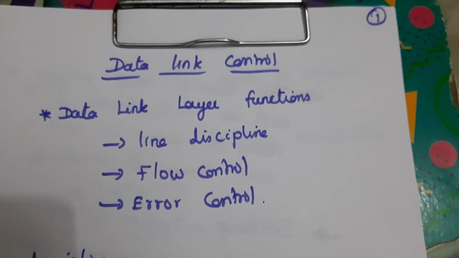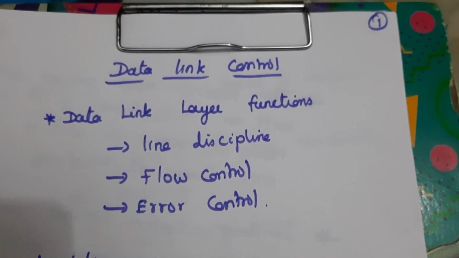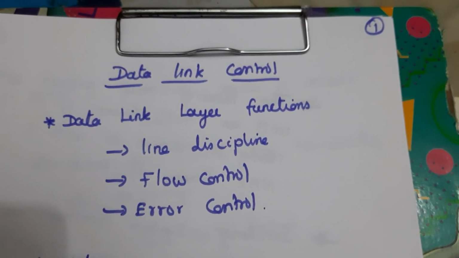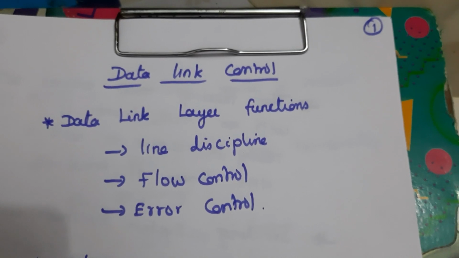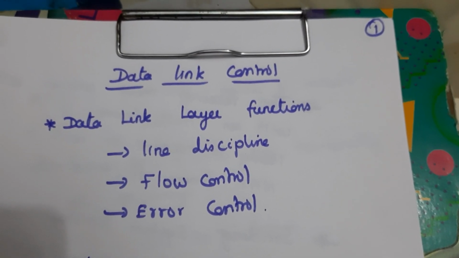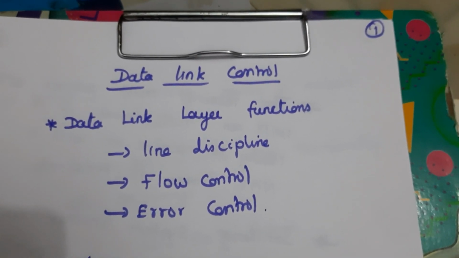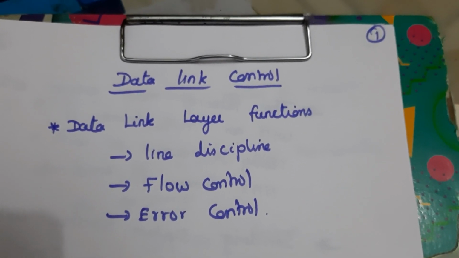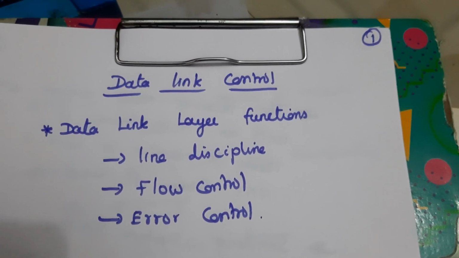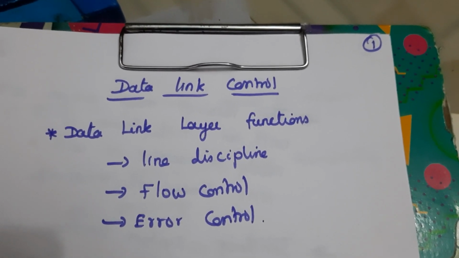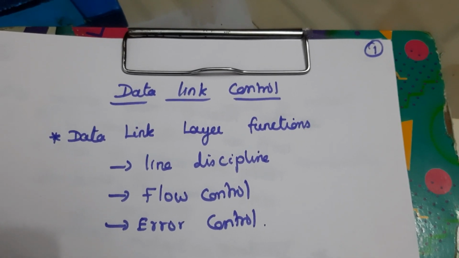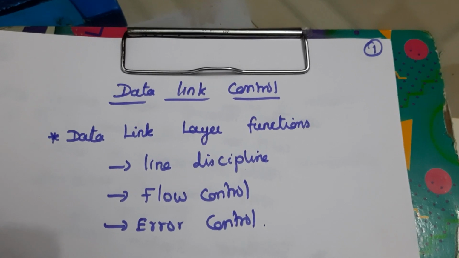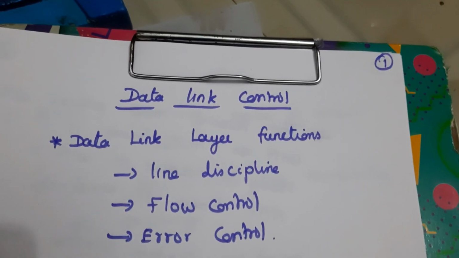So the main functions of this data link layer are line discipline, flow control and error control. Line discipline confirms the line to transmit or receive, flow control controls the amount of data transmitted from sender to receiver side, and error control detects the error and also retransmits the data. This is the main function of the data link layer.